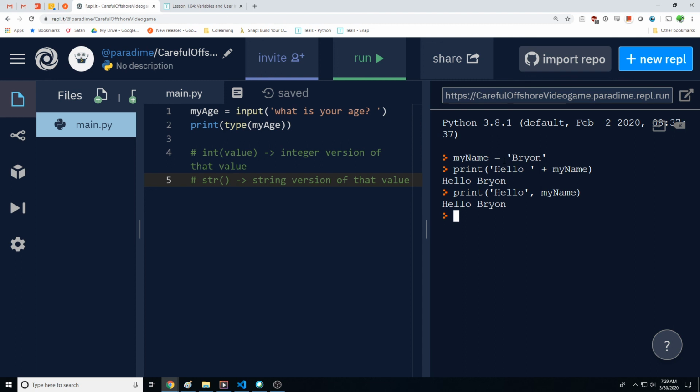So this is going to be useful when you have to print out multiple things. Let's say that I also had my age. Age is equal to 25. If I try to print that the old way, it gets really cumbersome.